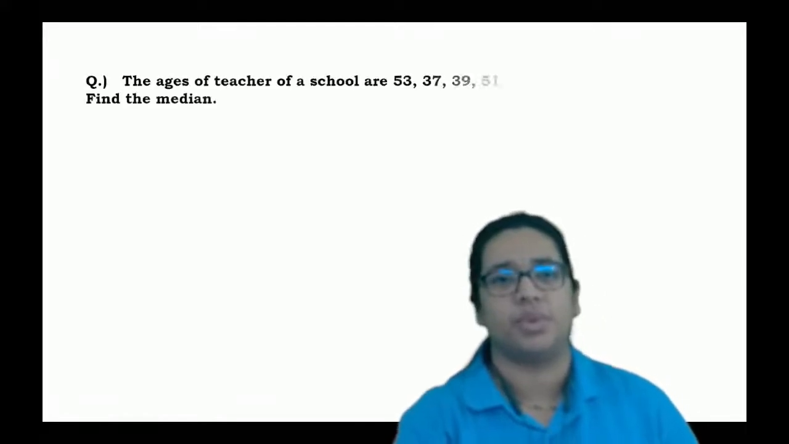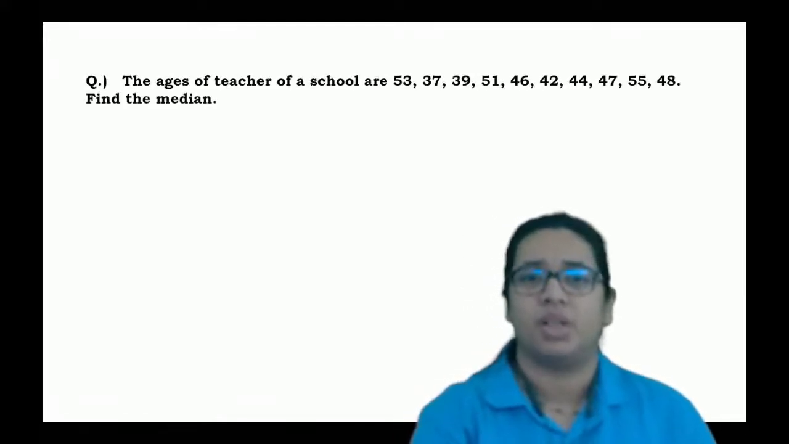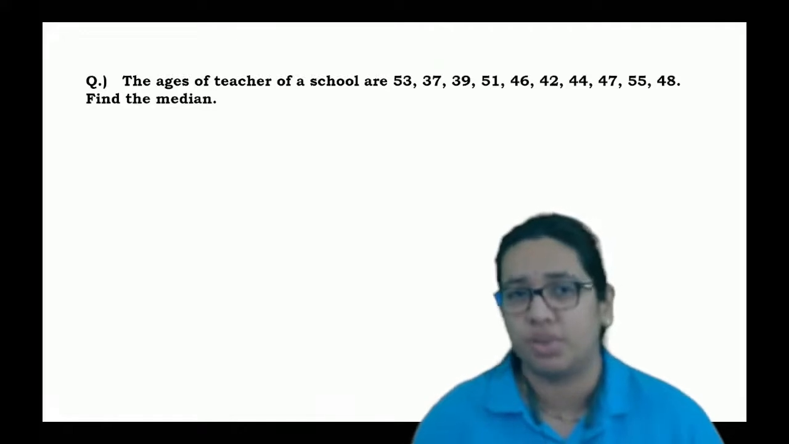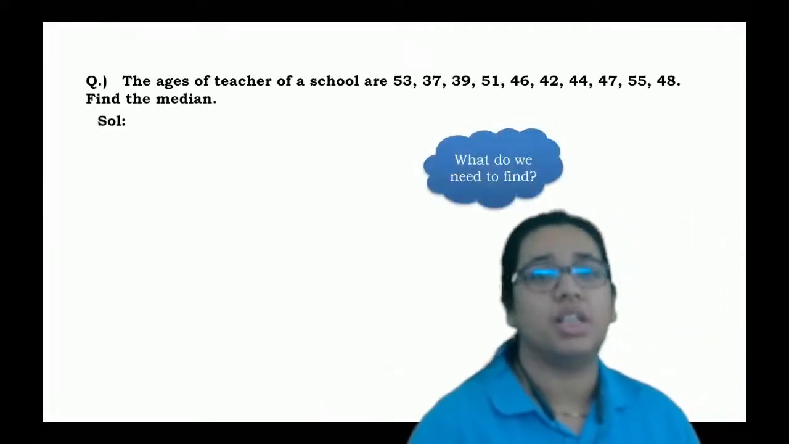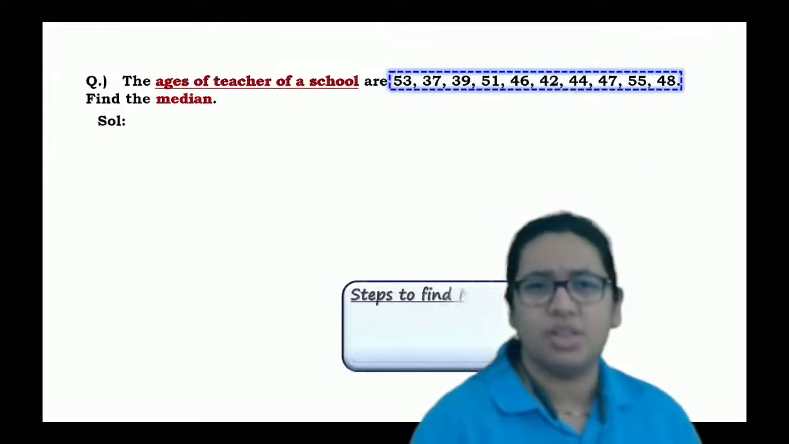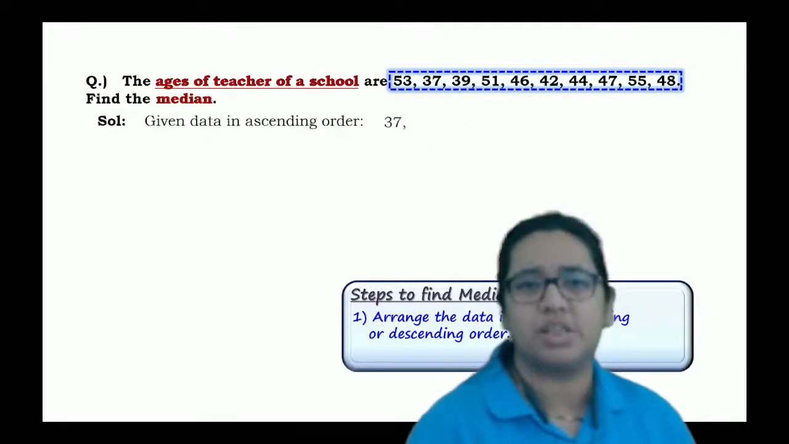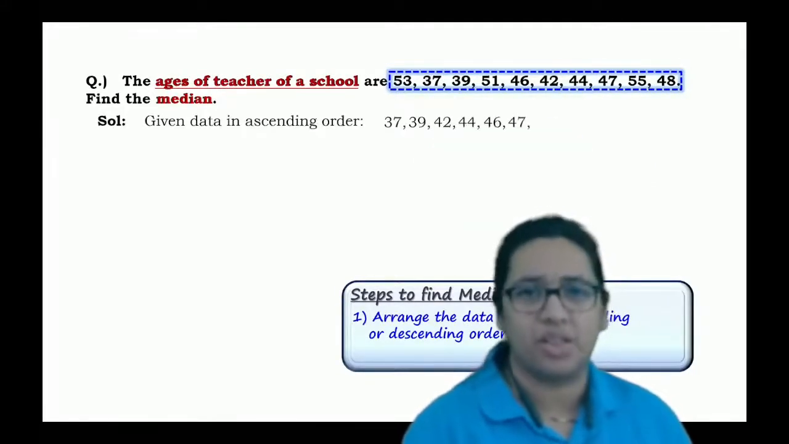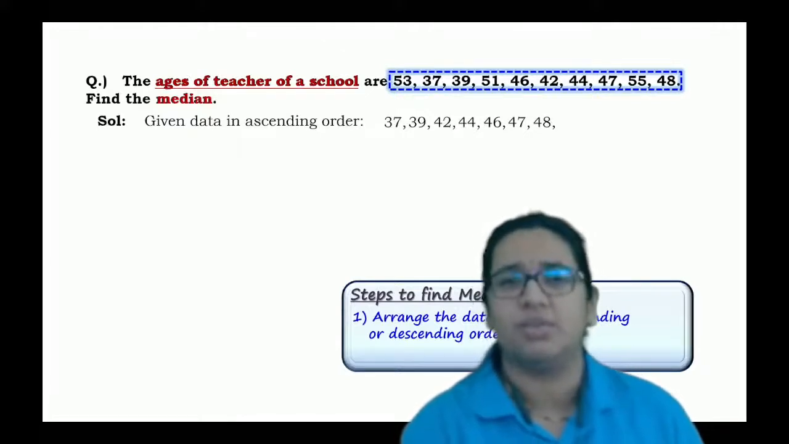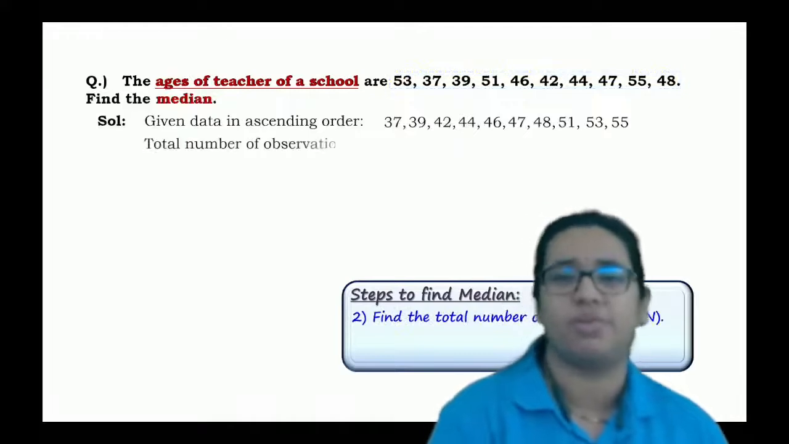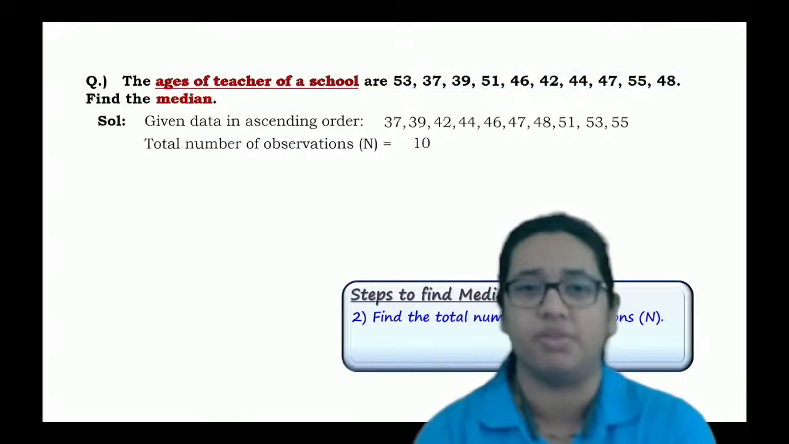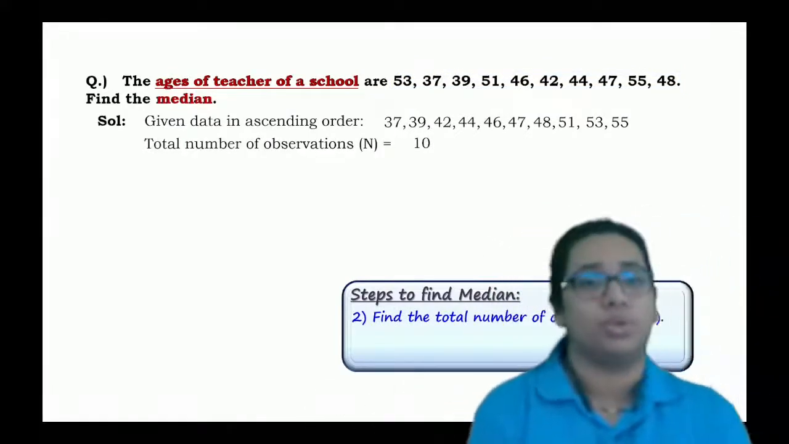Now, next one. Can you solve it? What you have to consider? We have all that data. Just arrange it in ascending order, so that the least term is 37, then 39, then 42, 44, 46, 48, 51, 53, and 55. You can check it. It's your own.